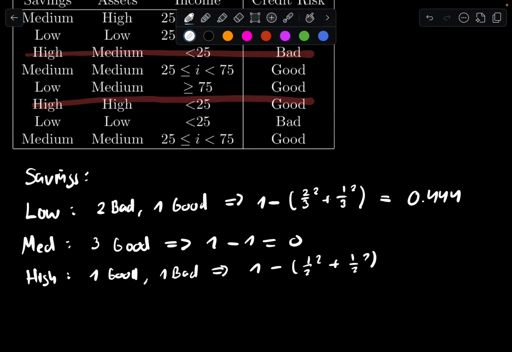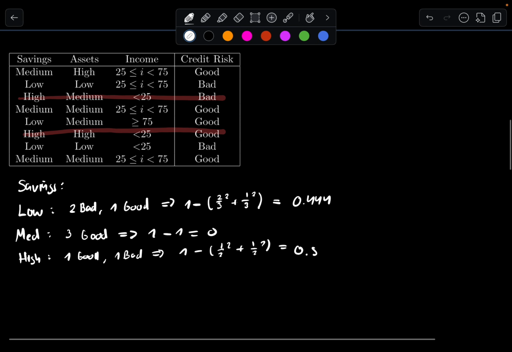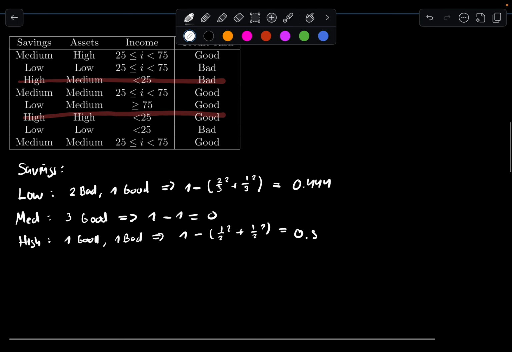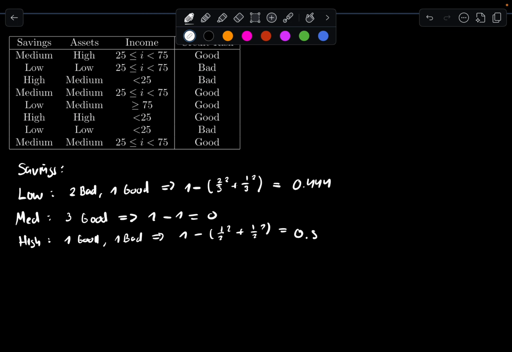So let's put that in the calculator. Oops, I made a little mistake in there, guys. So it's 1/2. So this is 0.5, right?